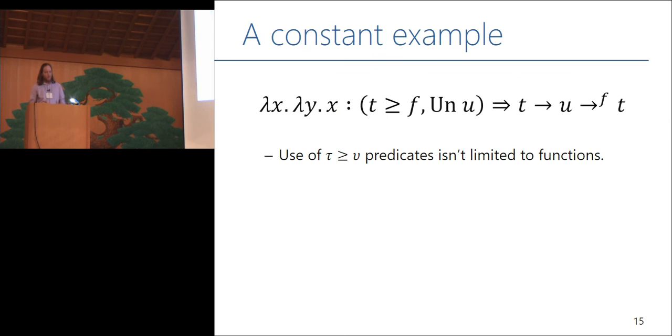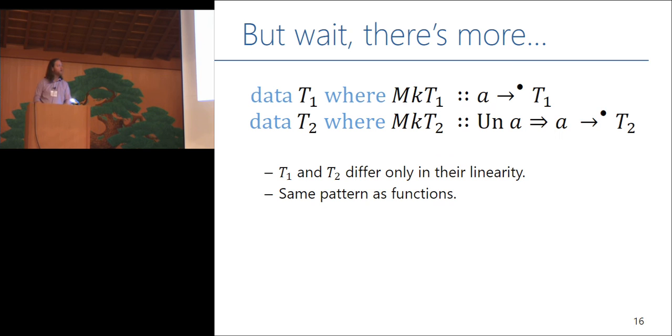I want to show you one more thing before I'm done, because you might be saying, all right, fine, functions are complicated, but why do we need to bring in all this qualified types machinery just to talk about functions? Put the complication into functions and move on with your life. The point is, this isn't just about functions. Let's consider a couple of kind of useless existential types. I'm writing them in Haskell syntax, but pick your favorite existential type system.